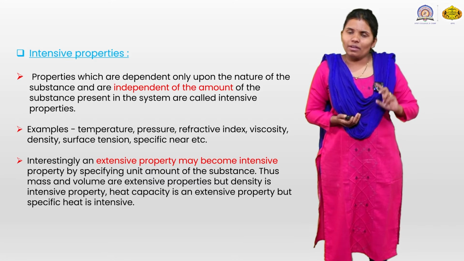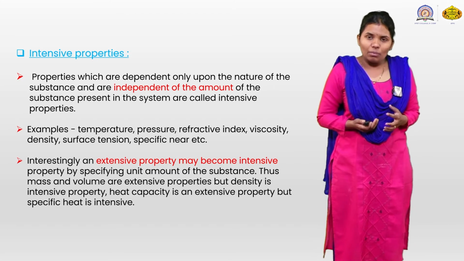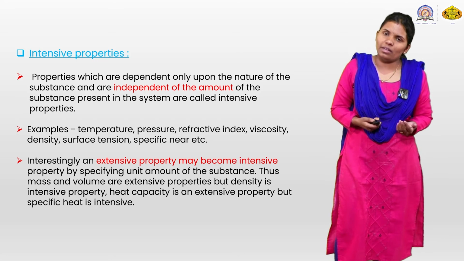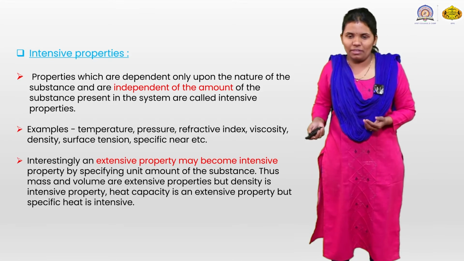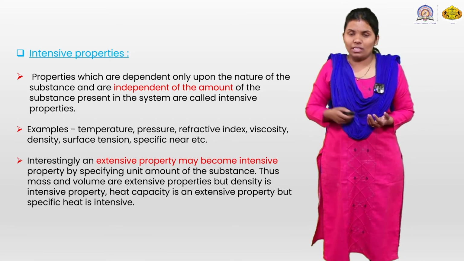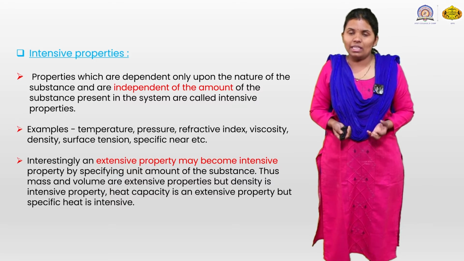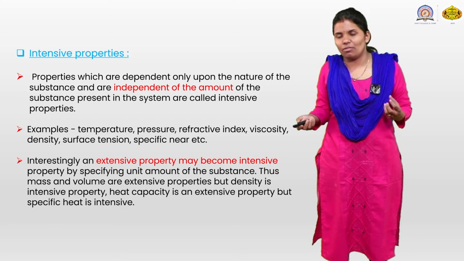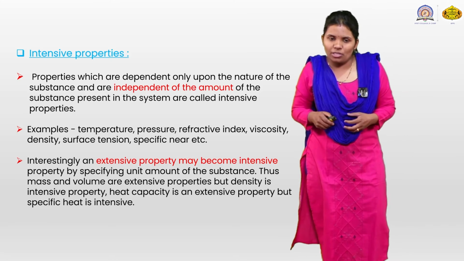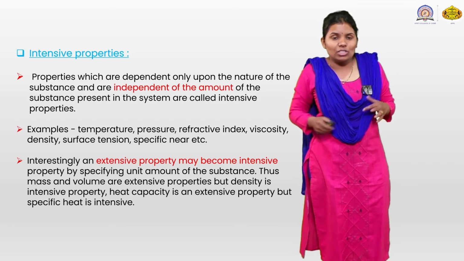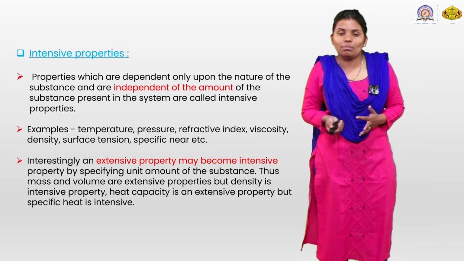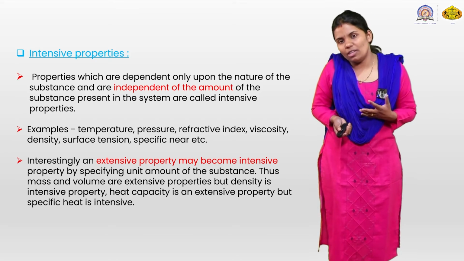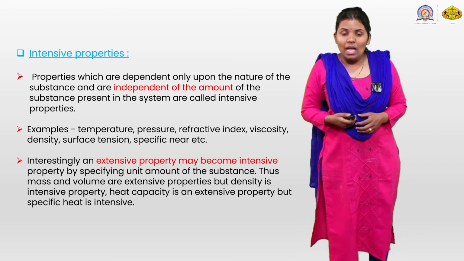One mole of a particular liquid has the same refractive index as one liter of that liquid. The same holds for viscosity and density. A 500 ml bottle contains water of the same density as 1000 ml of water at that particular temperature. So it depends upon the nature of the system, not on how much matter is present.